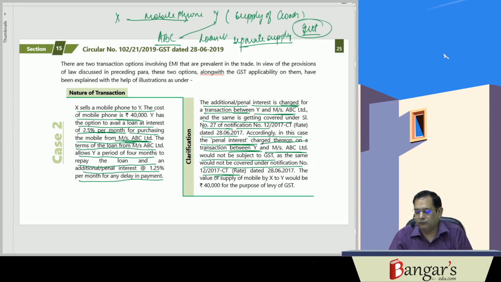And the value of supply of the mobile phone in such a case would be rupees 40,000 for the purpose of levy of GST. Because the financial service becomes a separate transaction, as the same has been provided by ABC Limited to Mr. Y.